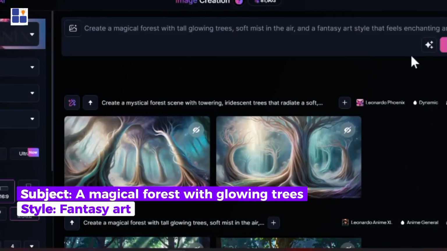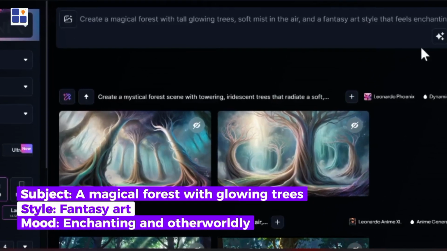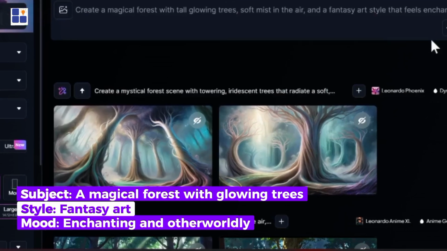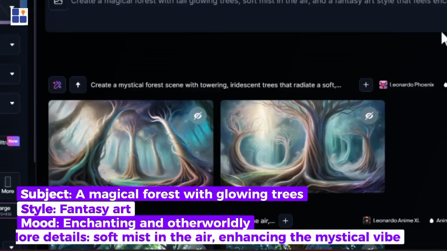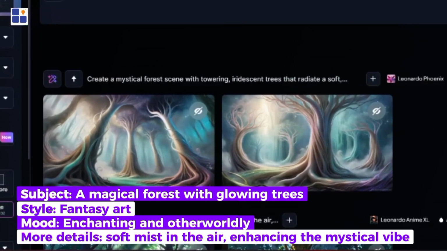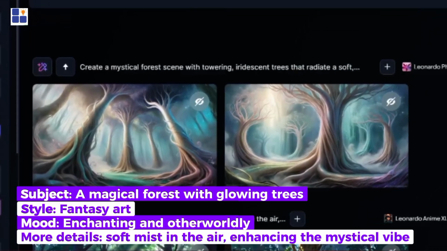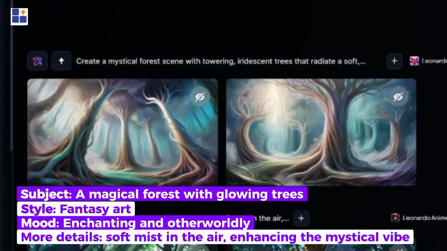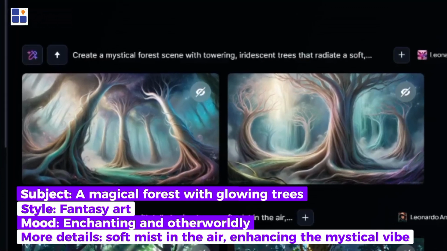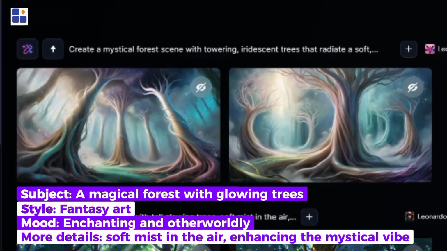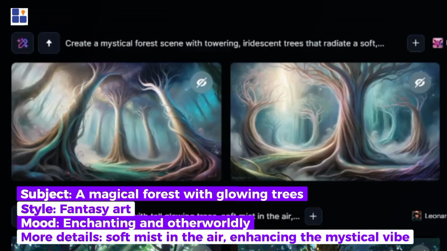style as fantasy art. The mood is set to enchanting and otherworldly. It also includes other details like soft mist in the air, enhancing the mystical vibe. With these details, the AI has a clear roadmap to create an image that closely aligns with what you have in mind. The more precise your description, the better your results will be.